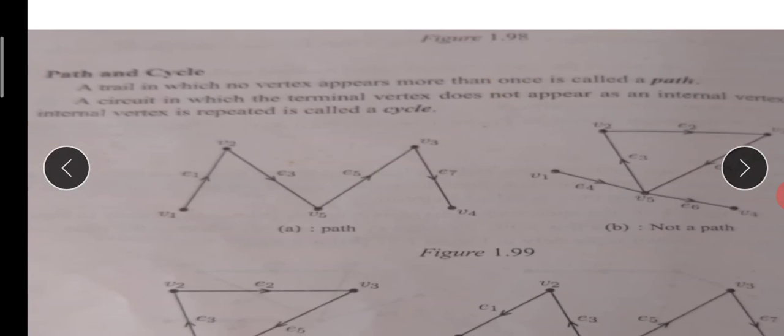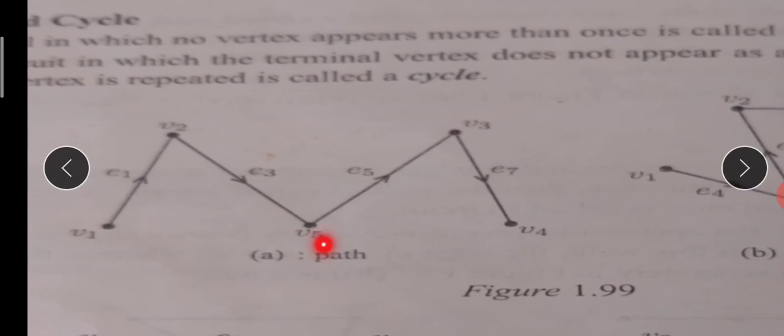Path is clear to you. Try to understand that. Path is nothing but a trail. Trail is what? An open walk where no edge appears more than once. So a path is nothing but a trail where no vertex appears more than once. If you observe, this is a path.